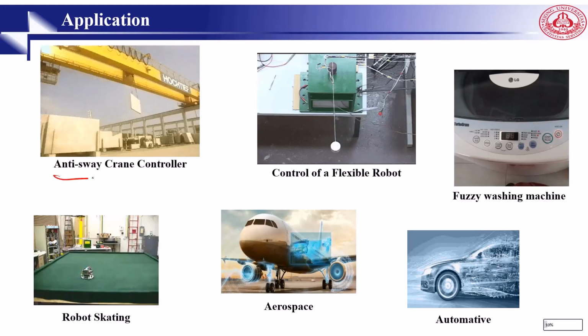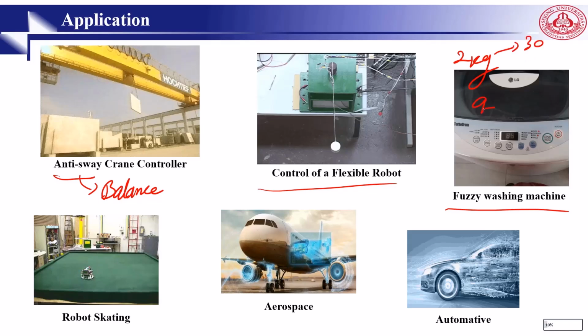There are many other applications for fuzzy logic, like anti-sway crane controller. Anti-sway means how to take care of balance. Flexible robots also need the fuzzy system to manage their balance. Another application is fuzzy washing machine. Using fuzzy systems, these machines can optimize their performance, hence decreasing time and electricity usage. For example, if you have 2 kg, they need, for example, 30 minutes to wash. But if you have 9 kg, then they will have 90 minutes to wash. So how to optimize? And others like robot skating, aerospace, autonomous cars, and many other things.